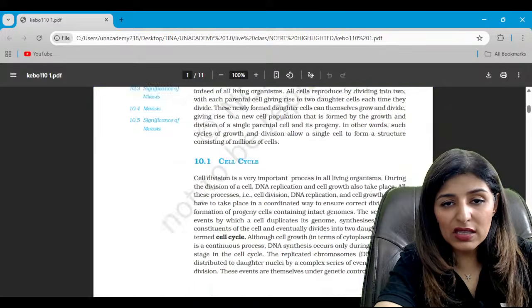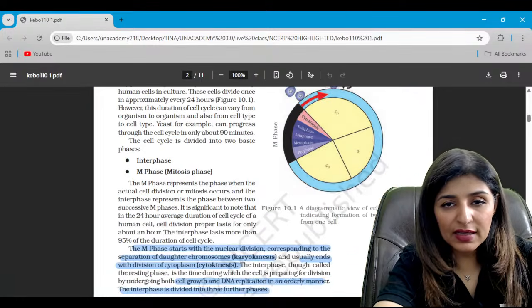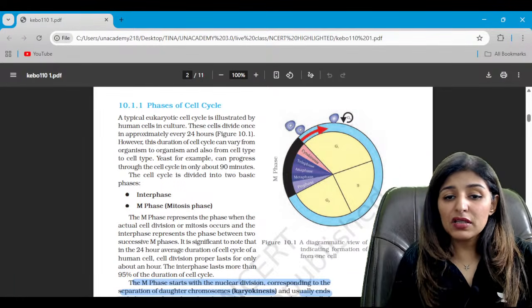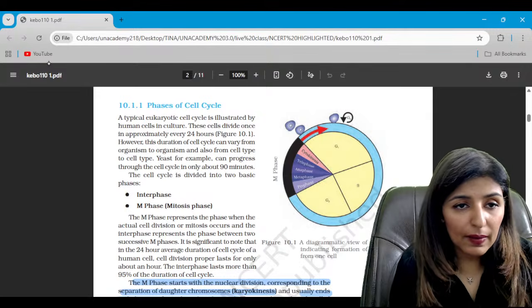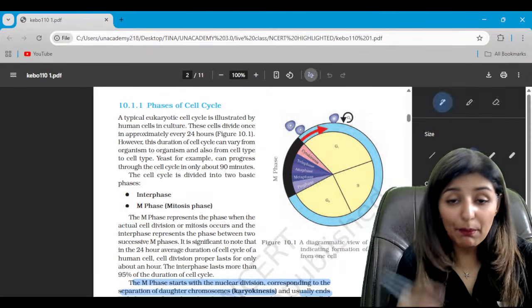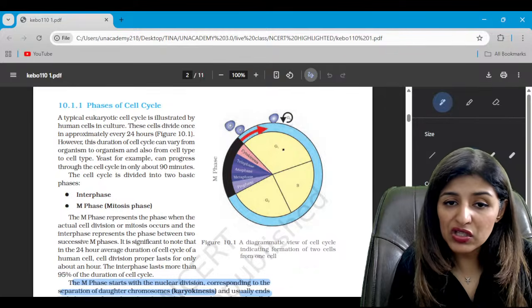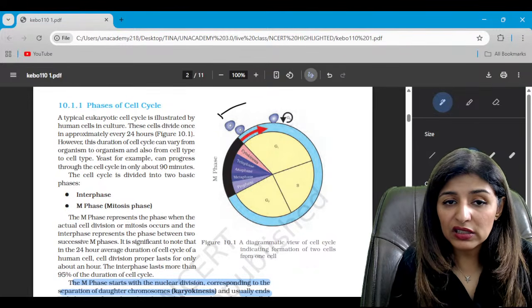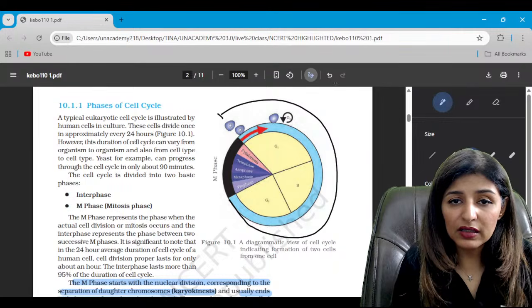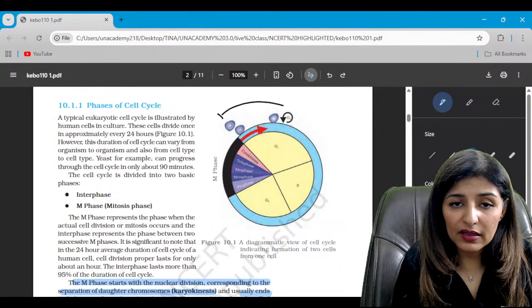Moving on to the last chapter of unit 3, guys, that is cell cycle. The first figure shows the various parts or phases of the cell cycle. So G1, S and G2, this represents the interphase. This all represents the interphase, right?